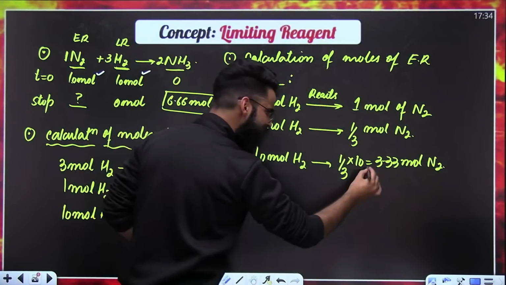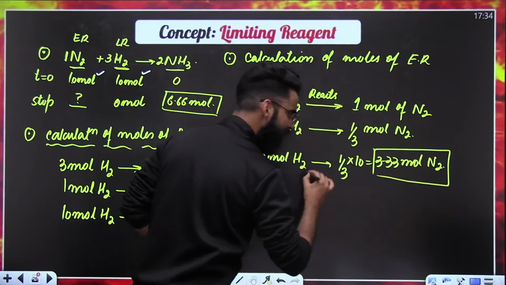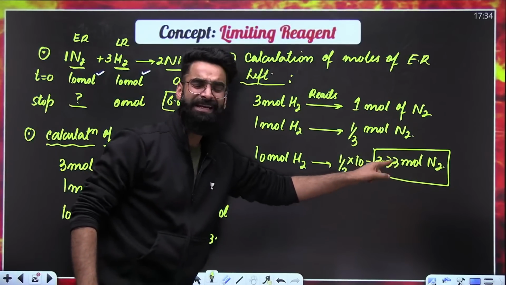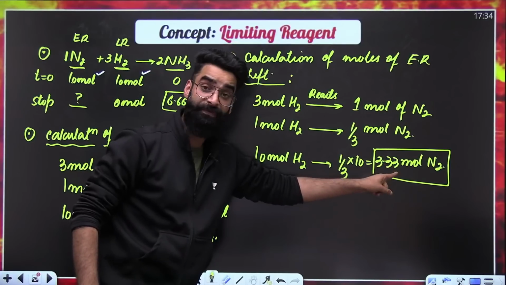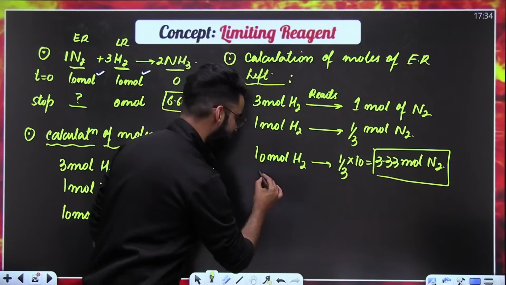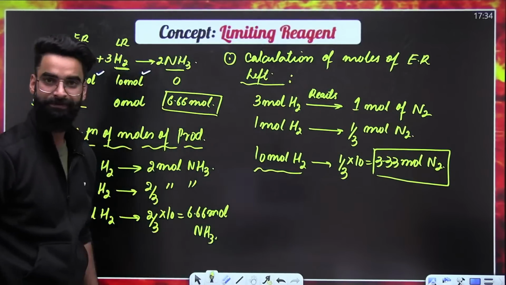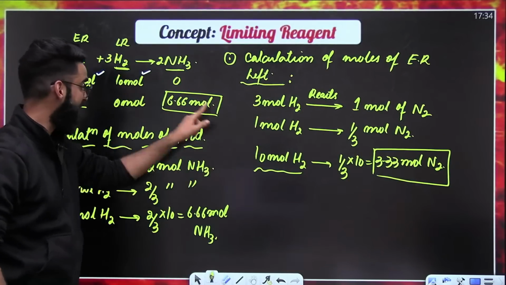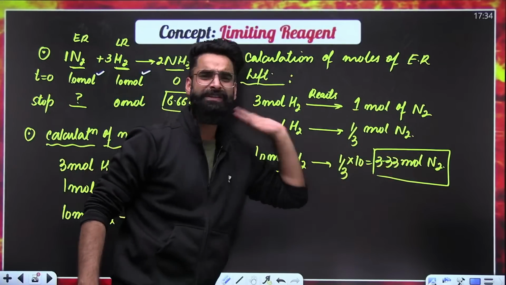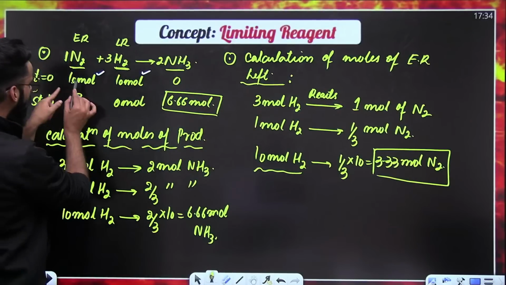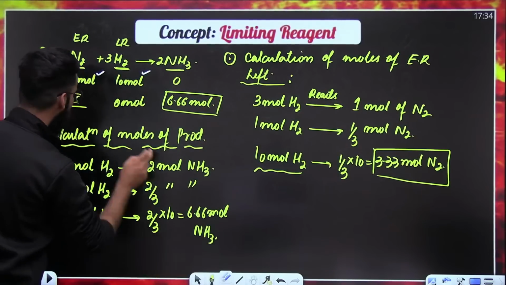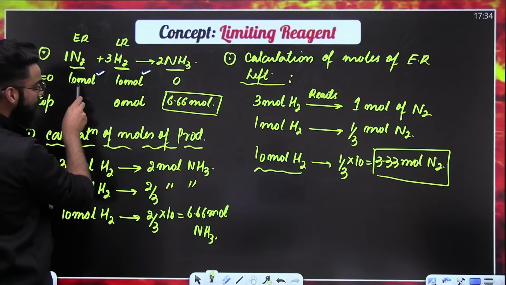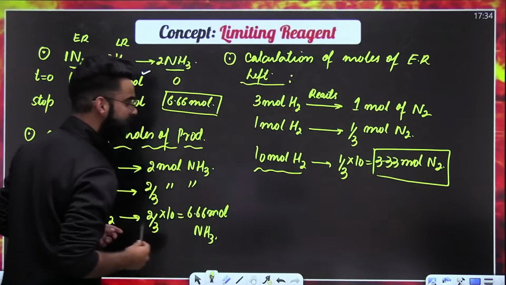So can you let me know what this 3.33 is all about? Can I say these are basically the moles of N2 which have reacted with 10 moles of H2? So you got to know that 10 moles of H2 are reacting with 3.33 moles of N2. How many moles of N2 did I take? I had taken some 10 moles of N2. Out of 10 moles of N2, how many moles of N2 are reacting?